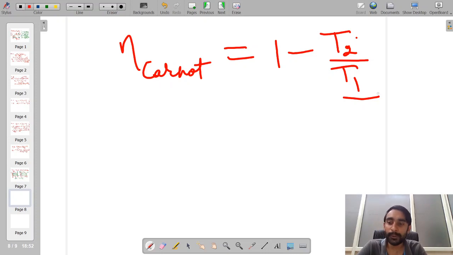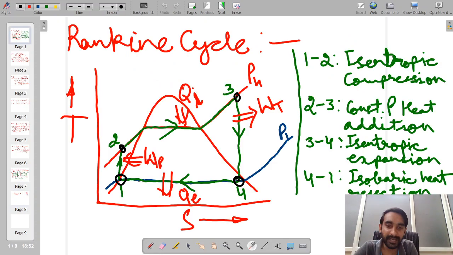So now, if you go to your actual Rankine cycle, you will find that in a practical scenario, we will always have the situation where the condenser is operating in between the liquid vapor dome.